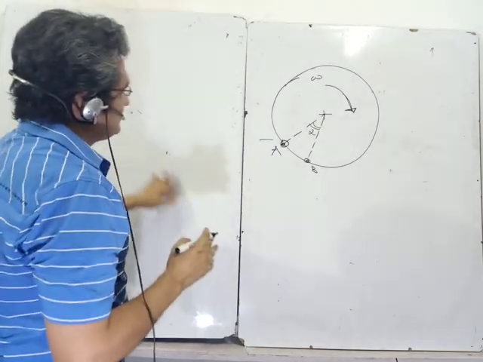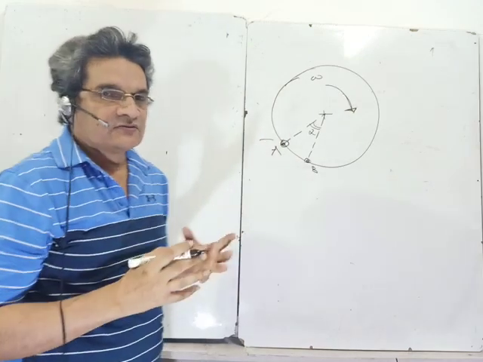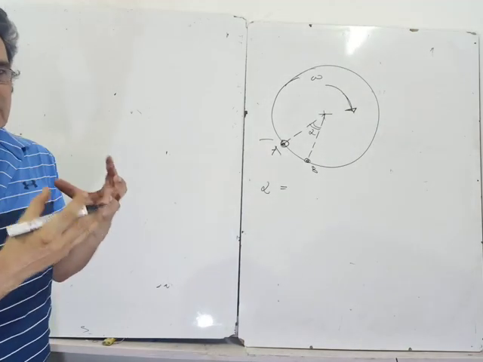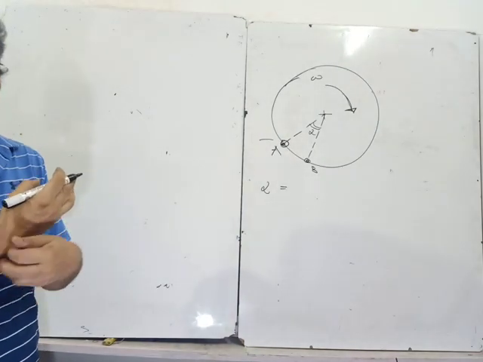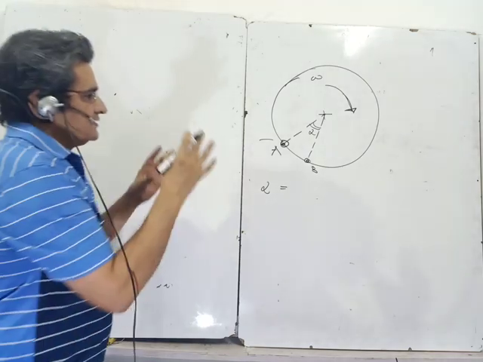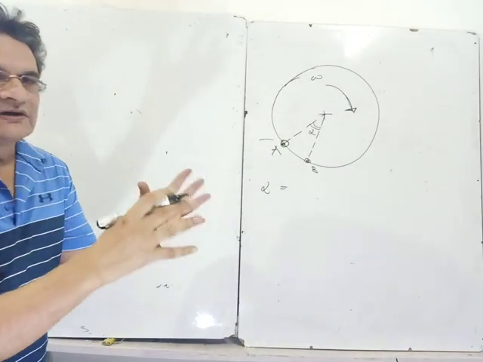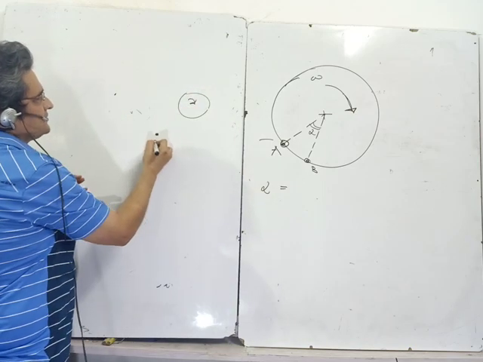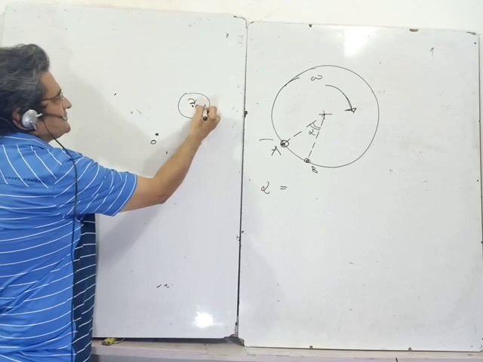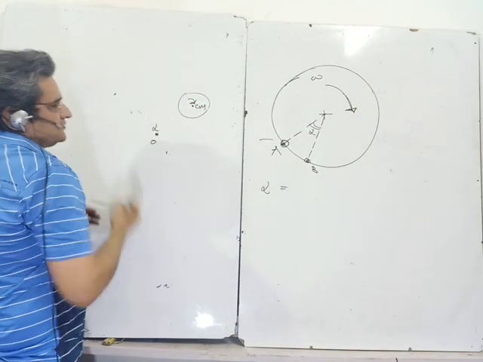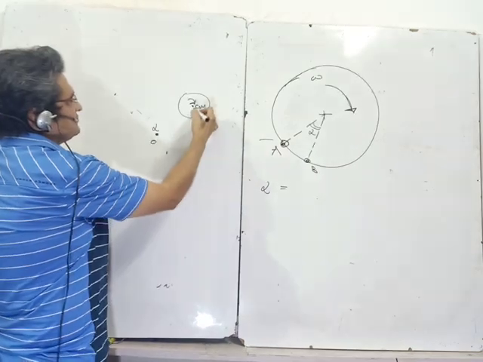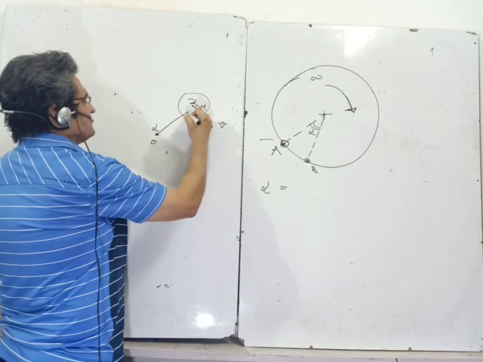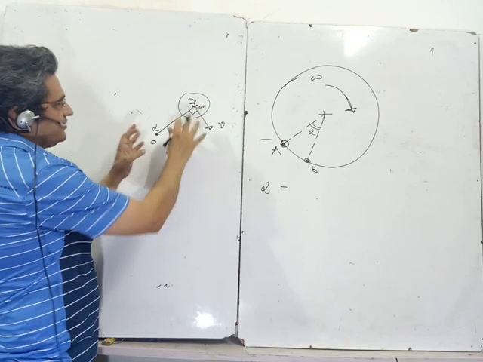It's a very interesting problem, and the concept which we are going to apply is that the angular momentum of any object which is rotating about its center of mass, its angular momentum at a point outside the center of mass. Say something is rotating and there is some point O and this is the center of mass. So angular momentum at a point O will be the moment of momentum. If the center of mass has certain velocity v, you draw a perpendicular line and take a moment of momentum.